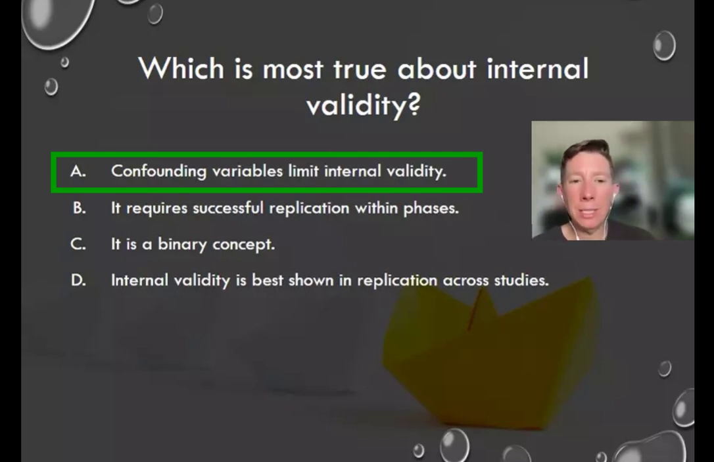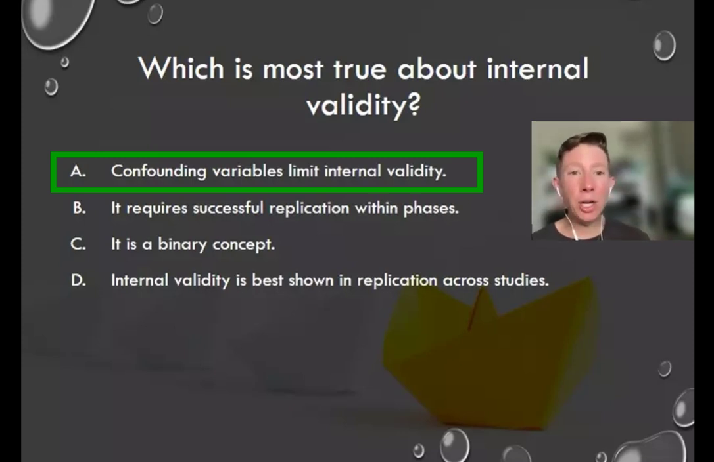We have confounding variables limit internal validity. That's the right answer. We have it requires successful replication within phases. So we're not ever going to have replication typically within a single phase, because remember, the phase is us implementing the intervention or removing the intervention. So a baseline phase, maybe there's no intervention. Then our intervention phase, we are applying the intervention. Then a withdrawal phase, we are removing the intervention. And then the next phase, we are implementing the intervention. So this is tough because we see replication and replication within, which is a thing. It's just within studies, not within phases. But phases cancel this one out. So this one cannot be right.